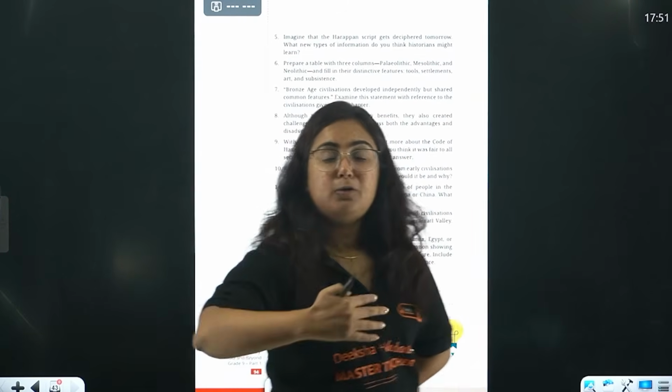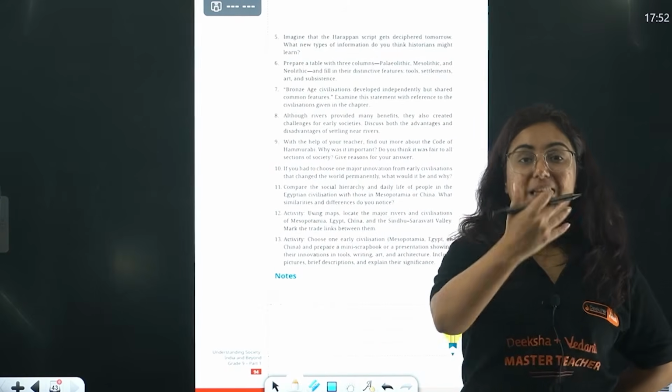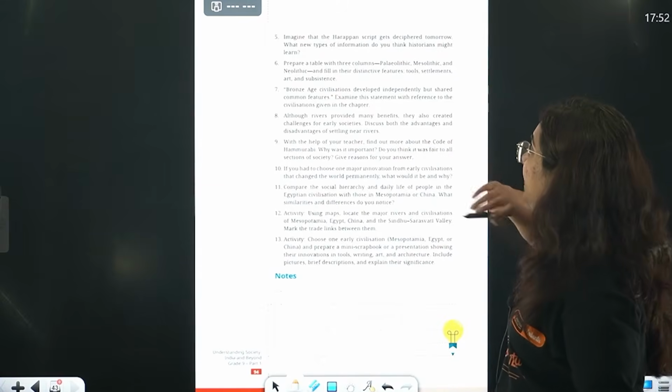We can get more information about the trade practices actually, right? About the nature and the beliefs of the people once the Harappan civilization script is deciphered.